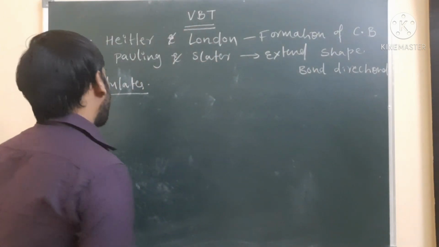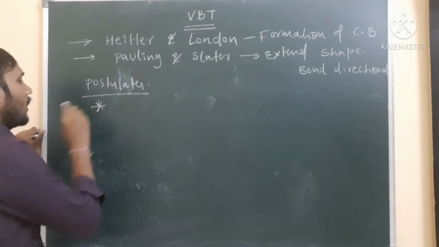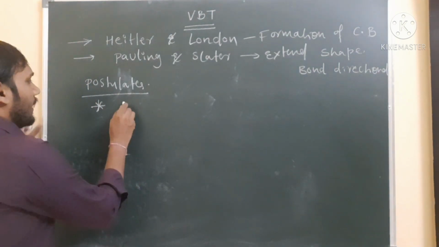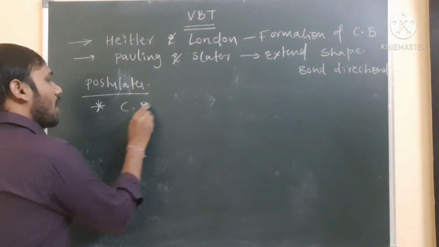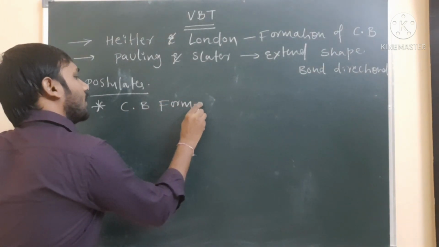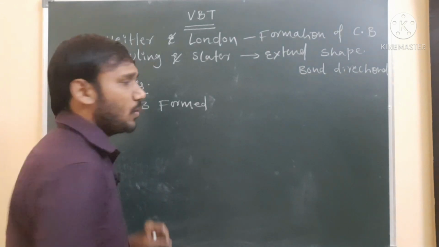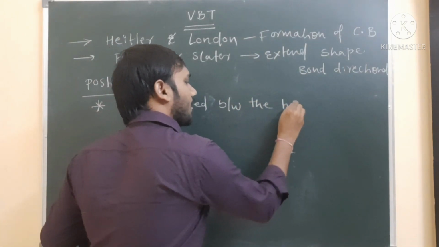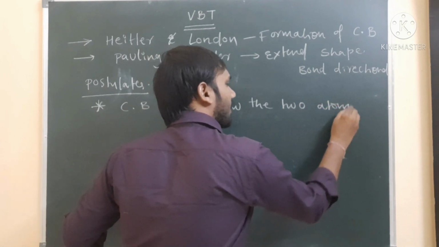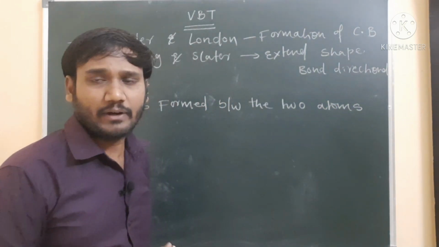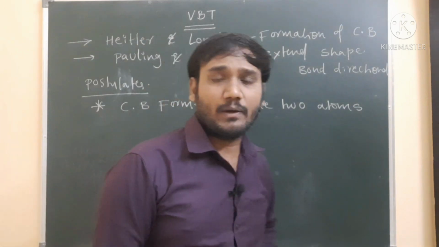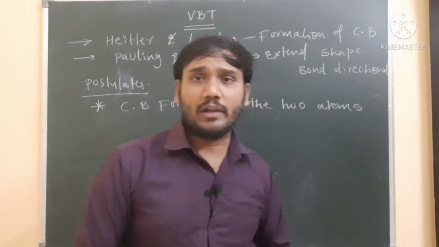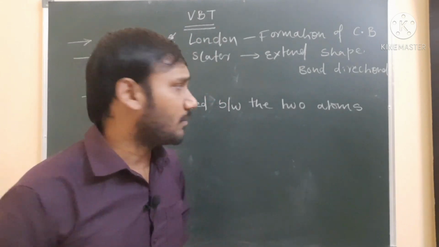Now, according to valency bond theory, the first point is very important. A covalent bond is formed between two atoms. The two atoms may be the same atoms or different atoms. If the same atoms are involved, we call it a homonuclear diatomic molecule. If different atoms are involved, we call it a heteronuclear diatomic molecule.